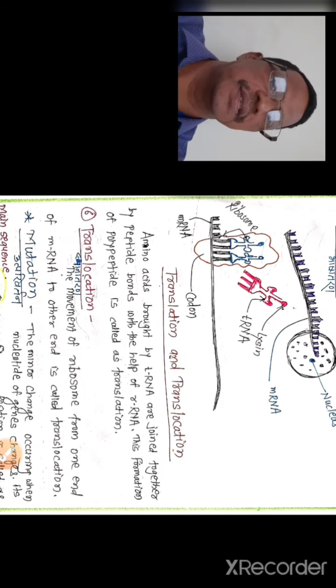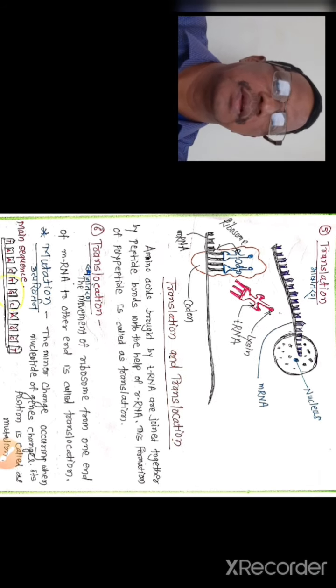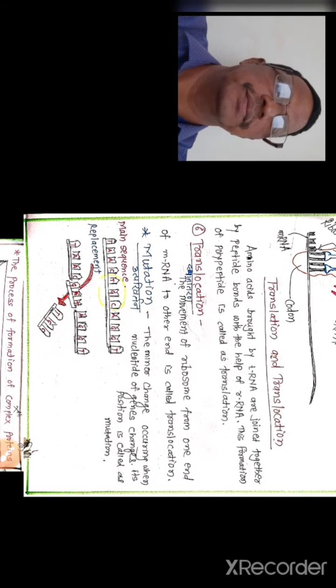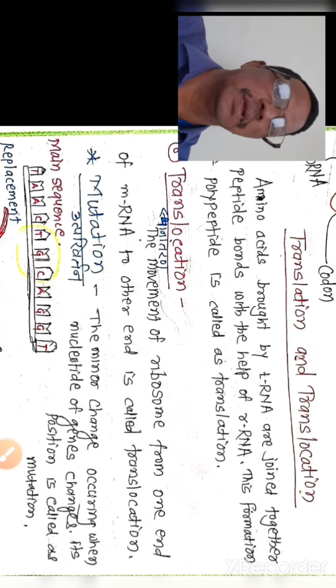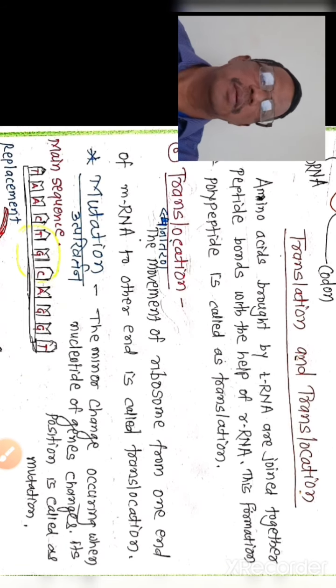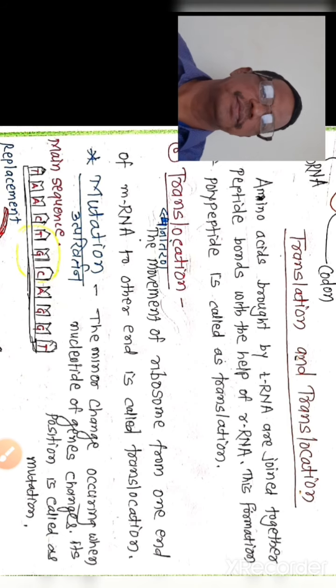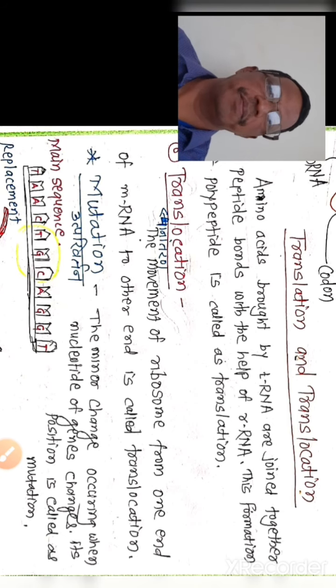Last, translocation. The movement of the ribosome from one end of mRNA to the other end is called translocation.